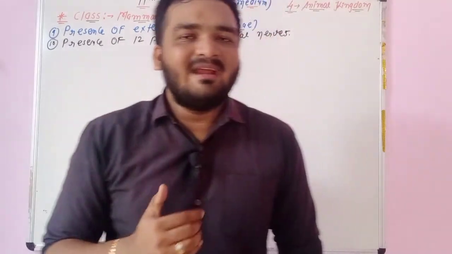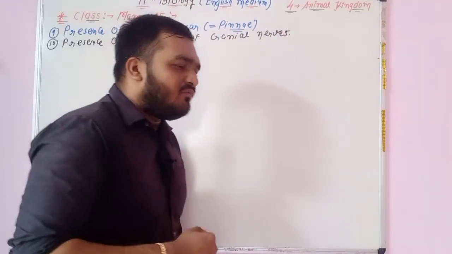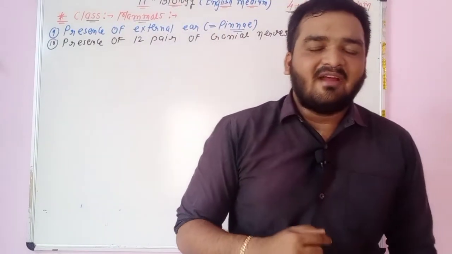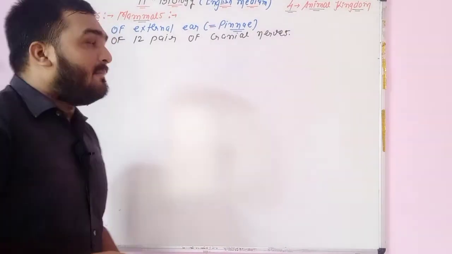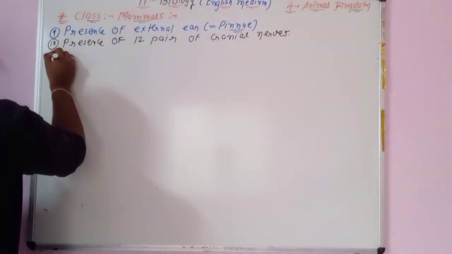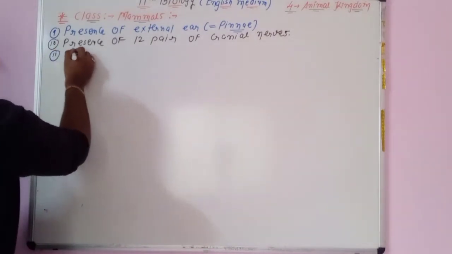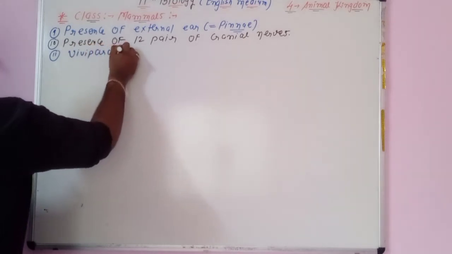You know that the forebrain, midbrain and hindbrain is there. So you will remember presence of 12 pair of cranial nerves, which are going to arise from the different part of the cranium, means the head. Okay, point number 10 is completed. Now point number 11, we can say that generally they are viviparous.